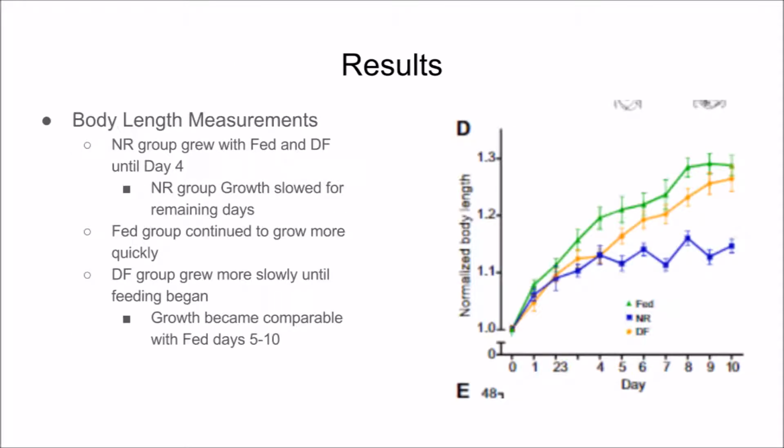The data collected from measuring the body lengths of fixed tadpoles is displayed in the graph. The nutrient-restricted, or NR, and the delayed feeding, or DF, groups remained statistically comparable to the continuously fed groups until day 4. At day 4, the fed groups continued to grow, while the nutrient-restricted and delayed feeding groups did not. The growth of the nutrient-restricted group continued to decline for the rest of the experiment, while the delayed feeding group began to grow faster once feeding was restored, and their growth became statistically comparable to that of the continuously fed group between days 5 and 10.